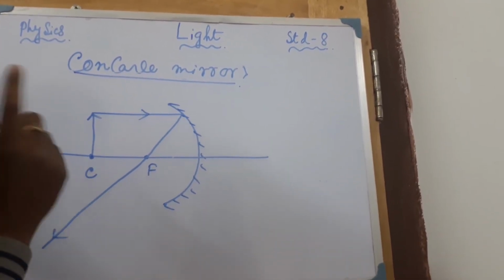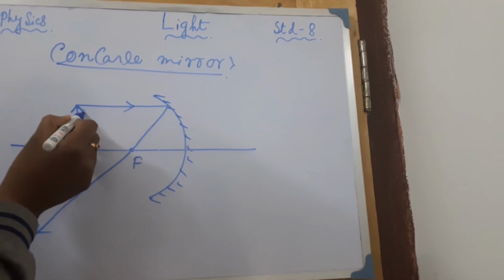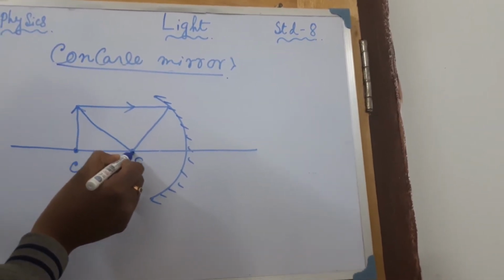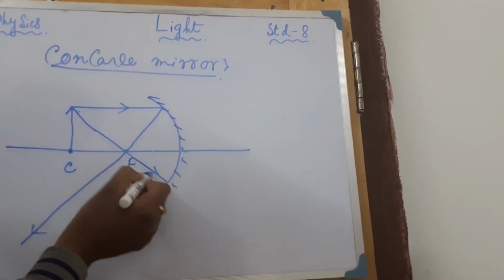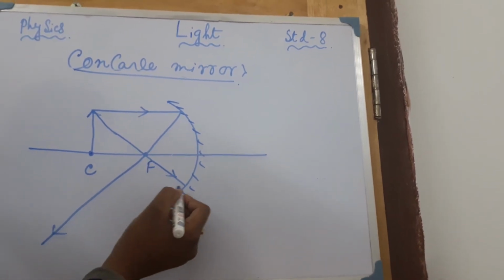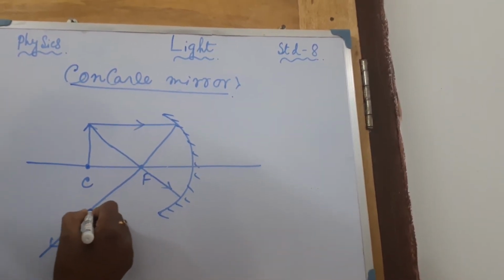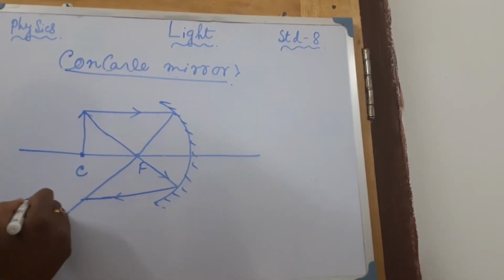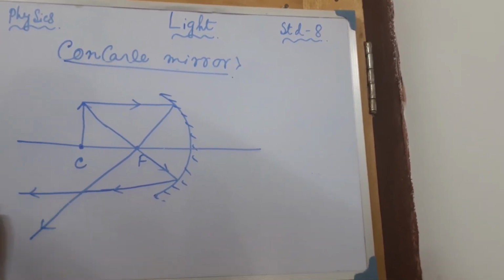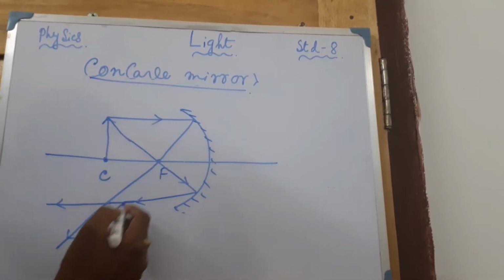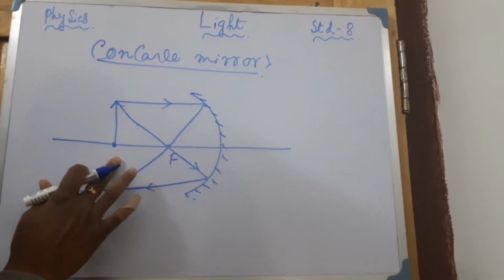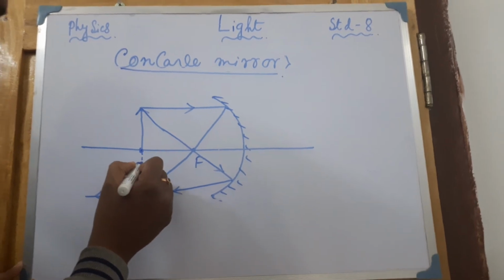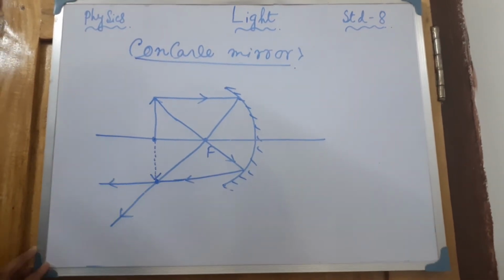Similarly, the second condition is what? Suppose the ray is just passing through the focus, then what will happen? We know the condition, that after reflection it will go parallel to the principal axis. That means it will become a paraxial ray after reflection. So these two rays are meeting in this particular point. Okay, so definitely the image will form here at this particular point.